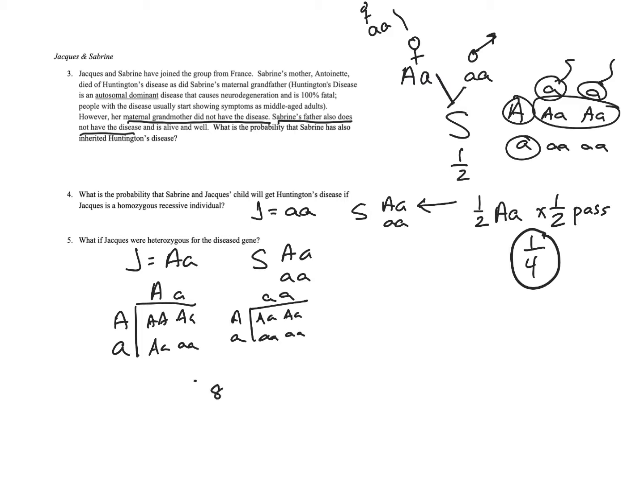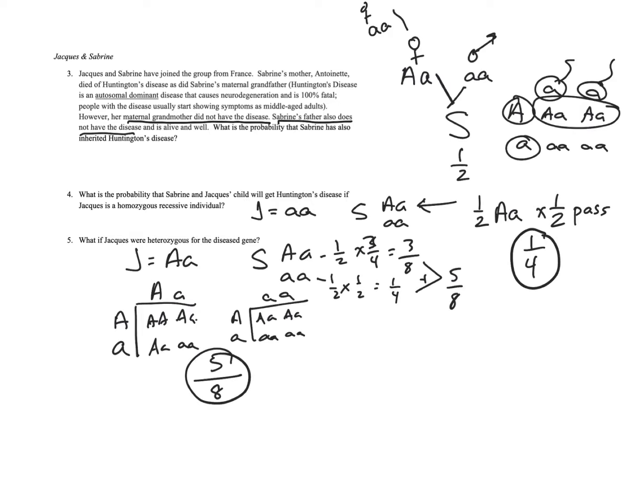So out of the 8, 1, 2, 3, 4, 5 of them have it. The other way you can do it is to say there's a half probability she's that, and if she is, 3/4 of them will have it. So that's 3/8, and if she's this half probability, then half of them have it, which is 1/4 or 2/8, and 3/8 plus 2/8 is 5/8. Either way, you get 5/8.